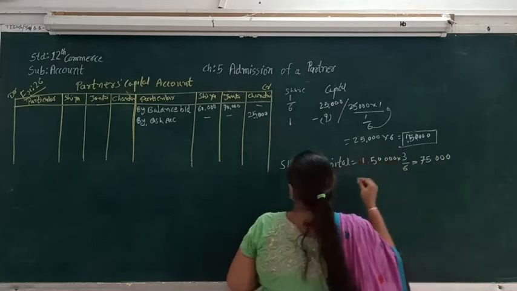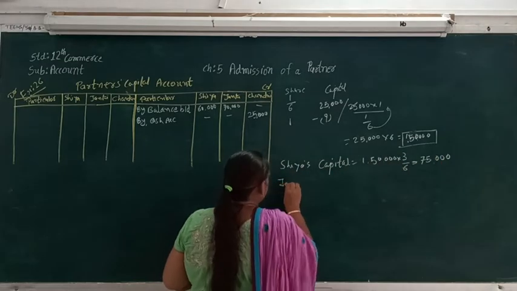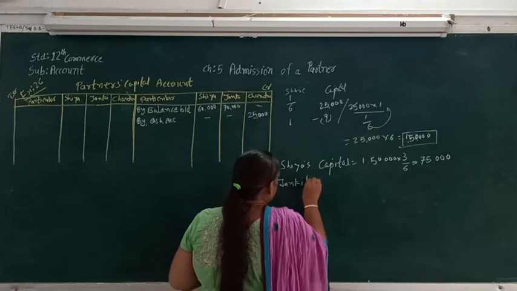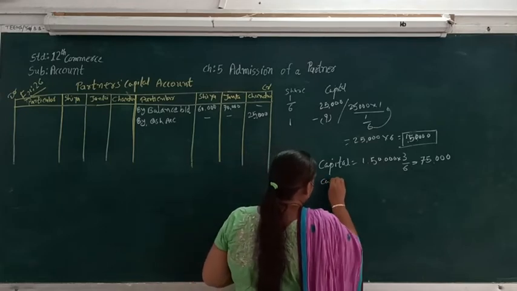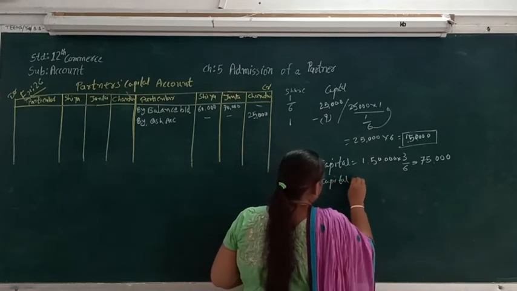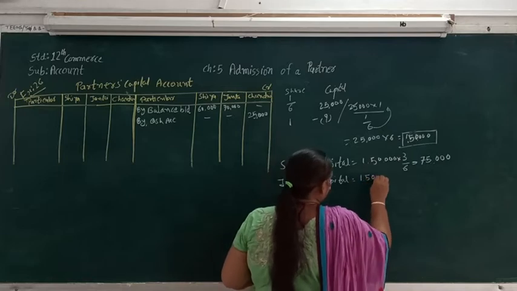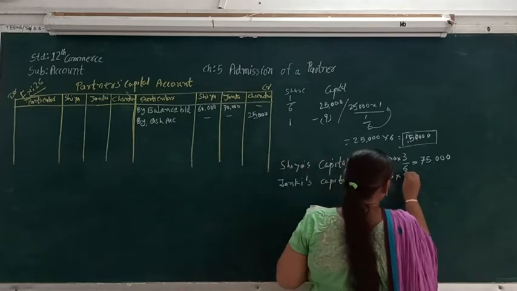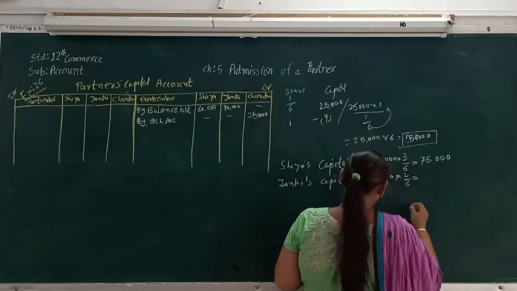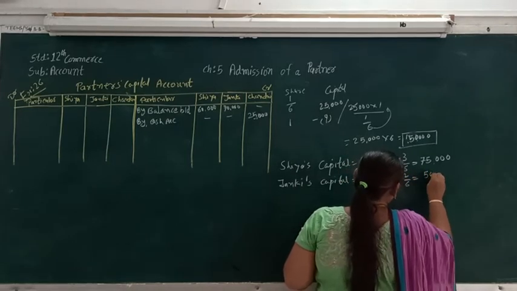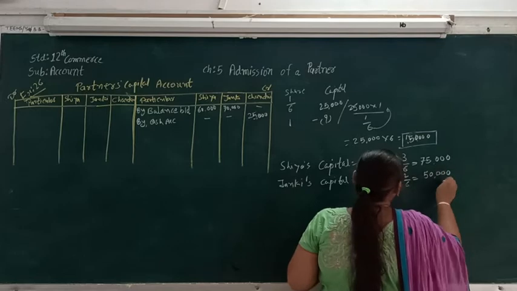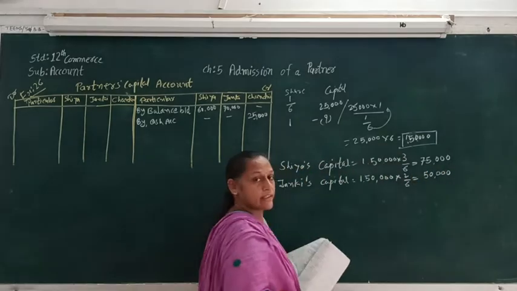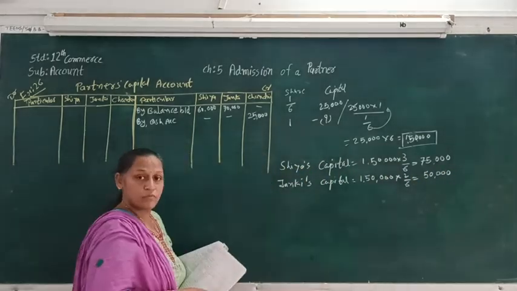And then Janki's capital is 1,50,000 into 2/6, which will be 50,000. So here Sia's capital is 75,000 and Janki's capital is 50,000.